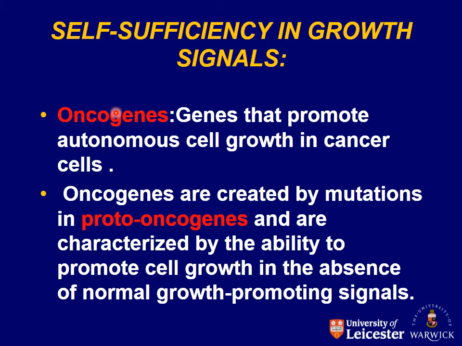So these cells result in abundant, numerous proliferations of the tumor, resulting in cancer formation.